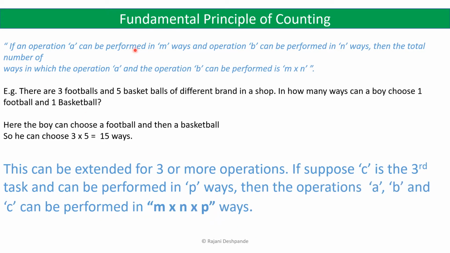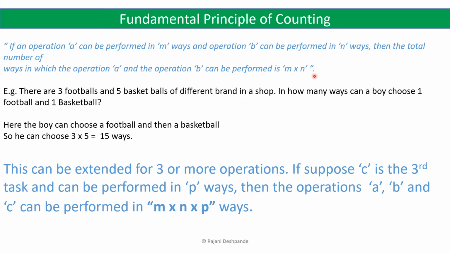Just now we saw how the fundamental principle of counting works when any one operation is to be performed. Now we will see how it works if more than one operation is to be performed. If an operation A can be performed in m ways and operation B can be performed in n ways, then the total number of ways in which operation A and operation B can be performed is m into n ways.